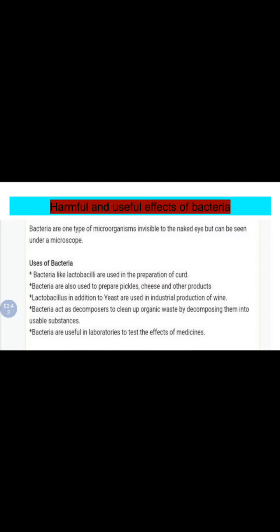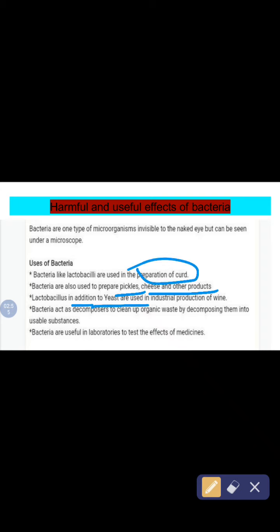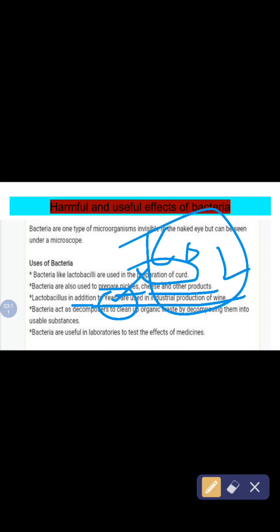Now see uses of bacteria. Bacteria like lactobacilli are used in preparation of curd, dahi, as we call it. And bacteria are also used to prepare pickles, cheese and other products. Lactobacillus, which helps in the preparation of curd, in addition to yeast, are used in industrial production of wine. Wine is produced by yeast. Yeast is fermented and it breaks down into CO2 and ethanol, which is known as wine.